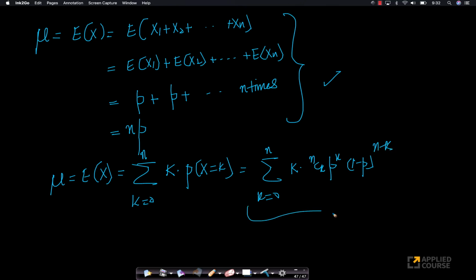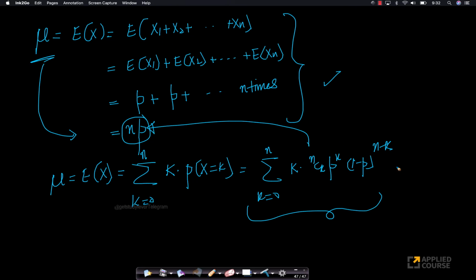If you simplify this whole thing, you will get np. You can take this up as an exercise; with some simple algebra you can show this equals np. But the earlier way of computing the mean is much more elegant because it's literally 2 steps instead of simplifying this complex looking expression.